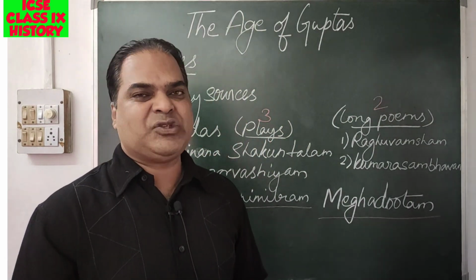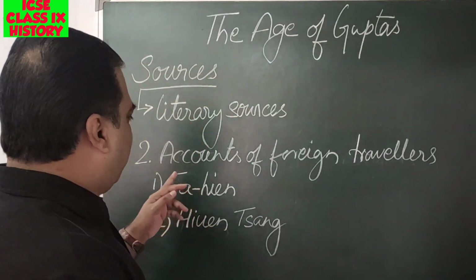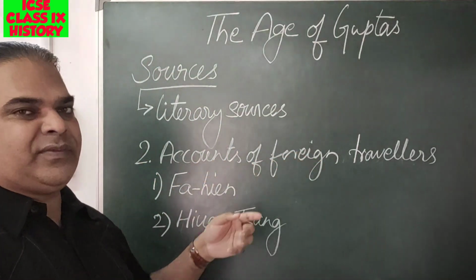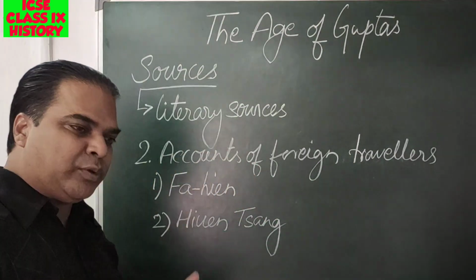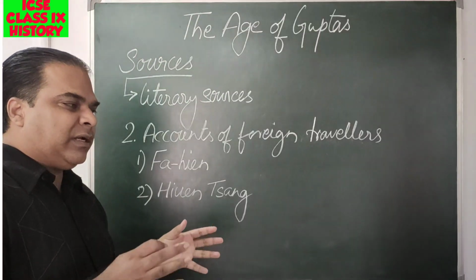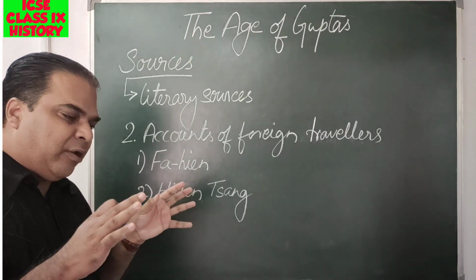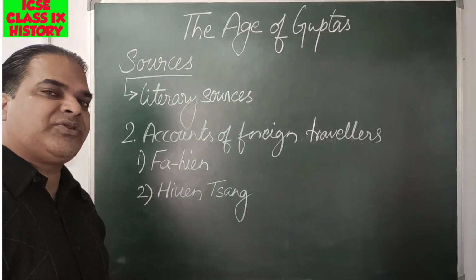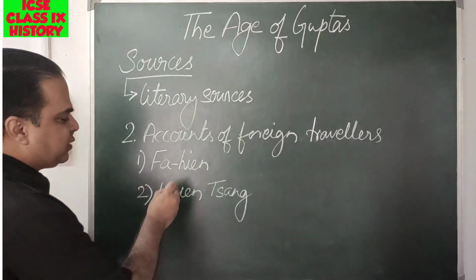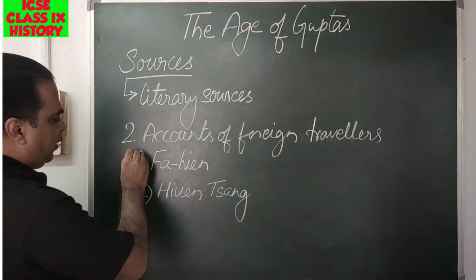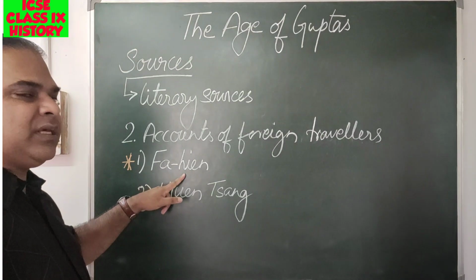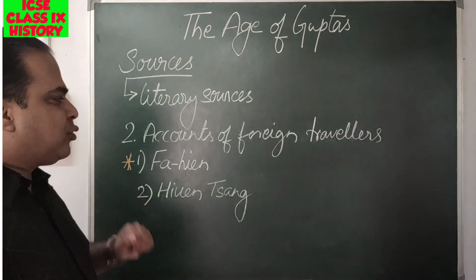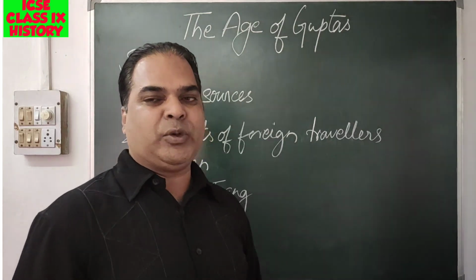the accounts of foreign travelers. So now the second literary source comes under accounts of foreign travelers. These foreign travelers came to India, and whatever they saw, they recorded. That also helps a lot in reconstructing the history of the Gupta period. So the first one was Fa-hien. I am giving you a star over here. As per the reduced syllabus, this is very important. So who was Fa-hien and why did he come to India?